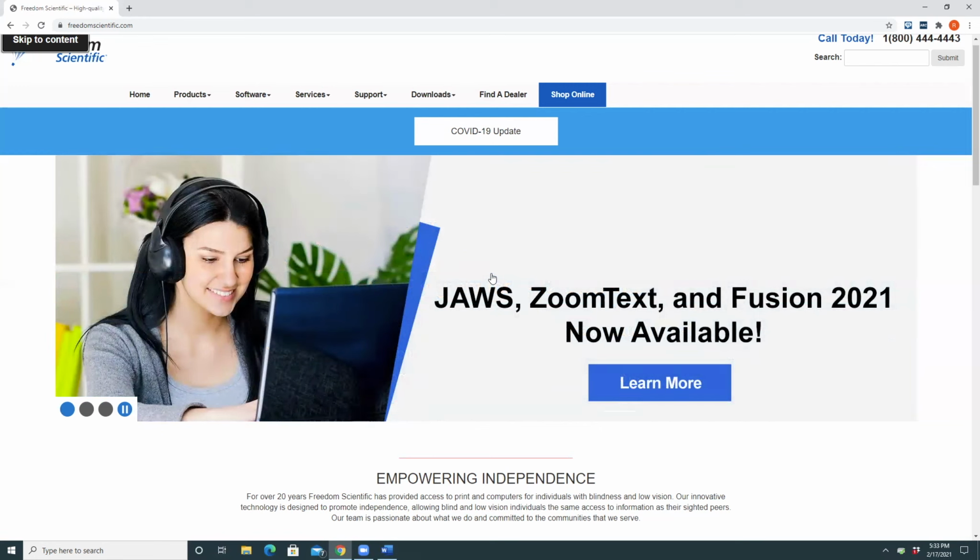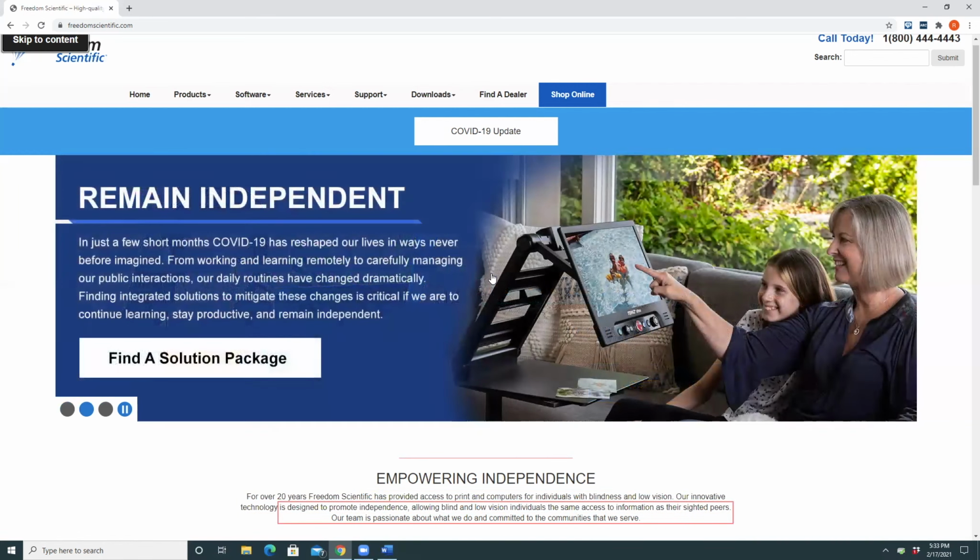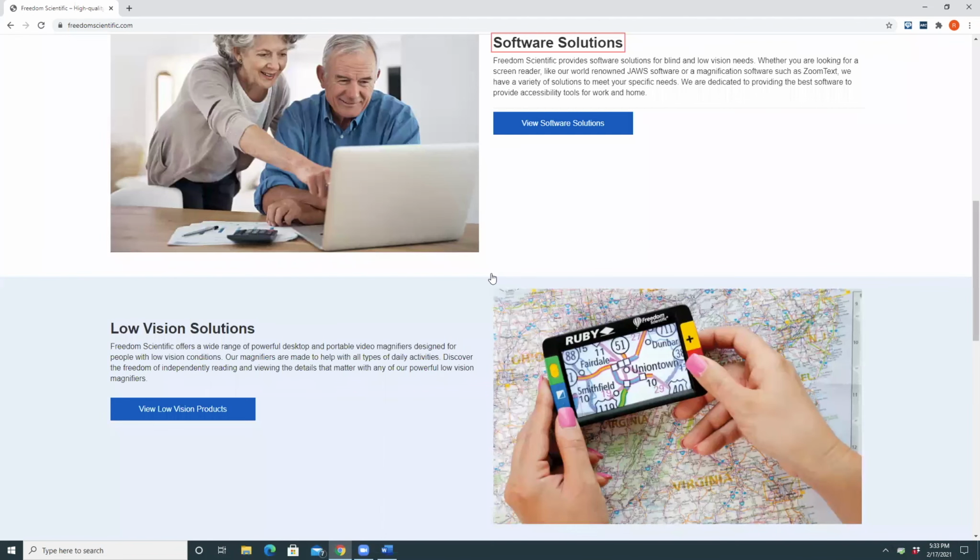I'll just quickly down arrow a little bit through the web page. For over 20 years, Freedom Scientific has provided access to this designed to promote independence about what we do and committed to the heading Level 2 software solutions. Freedom Scientific provides software or Magna software to link view software solutions. So there's a link, JAWS says link, and then it read the name of the link, software solutions. If I press the letter H, Low Vision Solutions heading Level 2. JAWS jumped to the next heading. It read the text and it said that it's a heading level 2. So those words like link and heading level 2 are things we're just used to hearing.